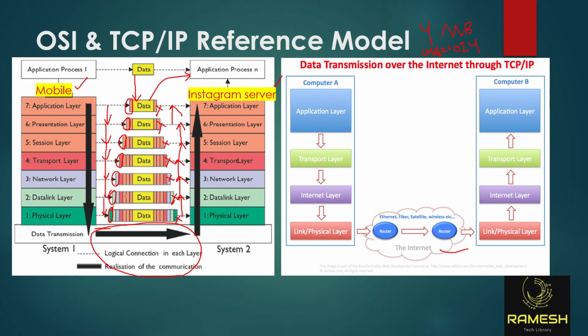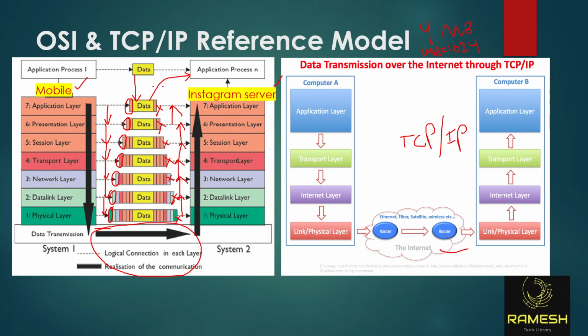Now, if you understand this, we can quickly move into each and every layer. Let's discuss each and every layer. The TCP/IP reference model and the OSI reference model are both the same. The OSI reference model is for understanding clearly how data is flowing, for human purposes. TCP/IP is what we are using. Why they named it TCP/IP at the end, I will tell you.